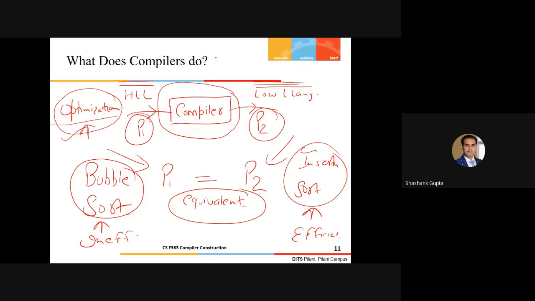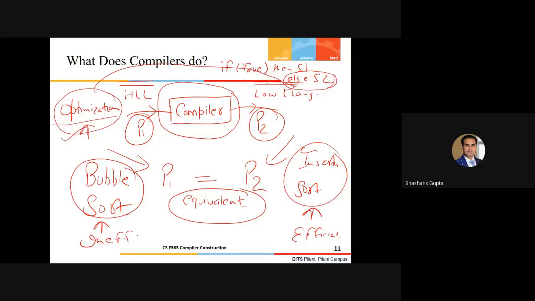Suppose I am writing certain code like this: if true, then I'll execute S1, otherwise I'll execute S2. Now I know this part of the code is never going to be executed, and the compiler can know it too, even by manual computation. So optimization will focus on such things, like elimination of dead code.